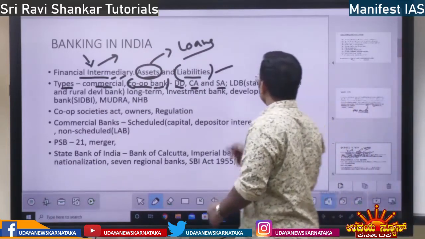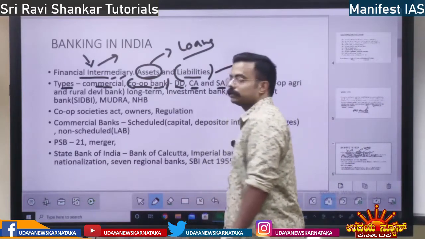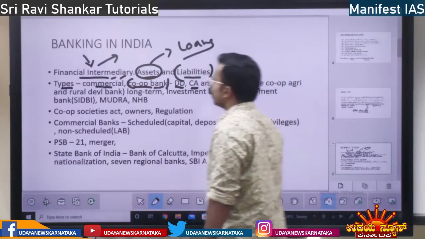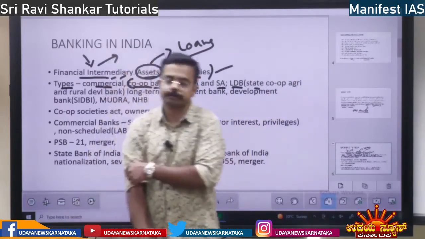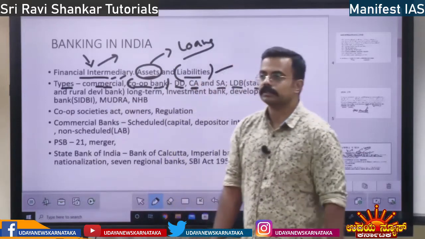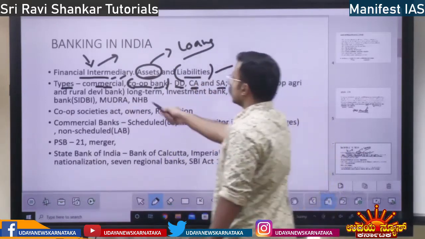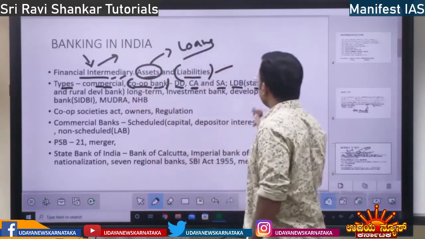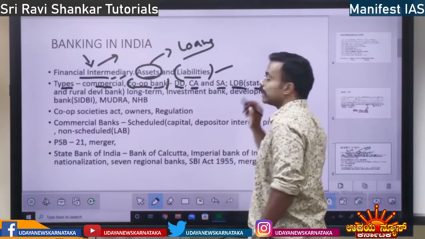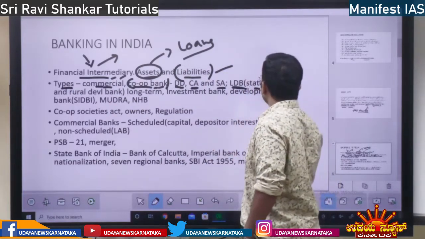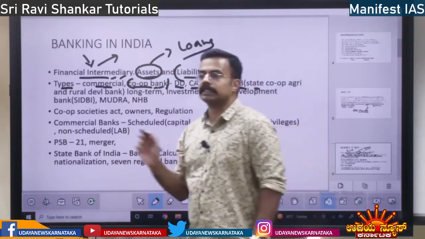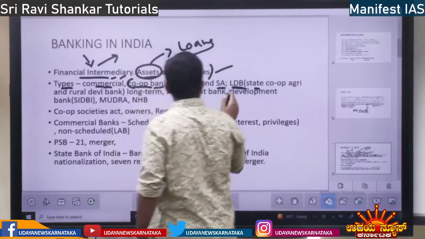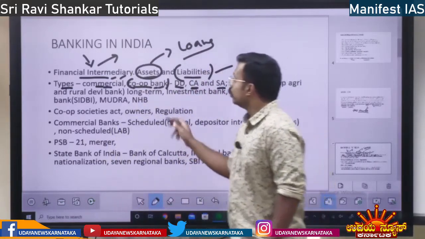Then you have land development bank. The next type of bank is land development bank, also called state cooperative agriculture and rural development bank. So these are state banks. State olagiruttade, within the states. Cooperative banks can be both national as well as state, whereas land development banks are actually state banks. So illi state cooperative agriculture and rural development bank. This is the state level bank or land development bank. Then what does this land development bank do? They lend long term.